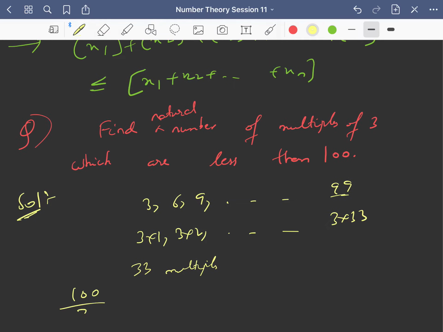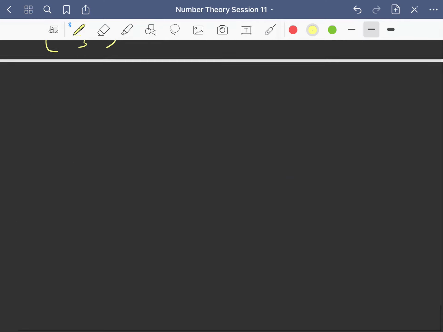So you can also do it in this way. This is nothing but greatest integer of 100 by 3. So this is 33.33. So this is 33. Fine.